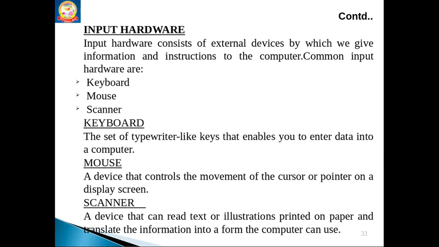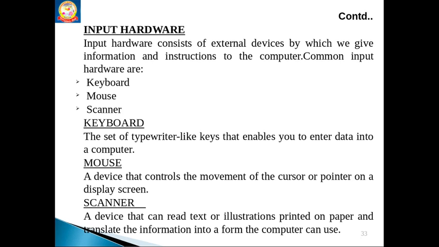Input hardware. What is input hardware? What are all the external devices that are used to give information to the computer? Those devices we can call input hardware. Common ones are keyboard, mouse, scanner, and various others. Keyboard is like a typewriter with keys.